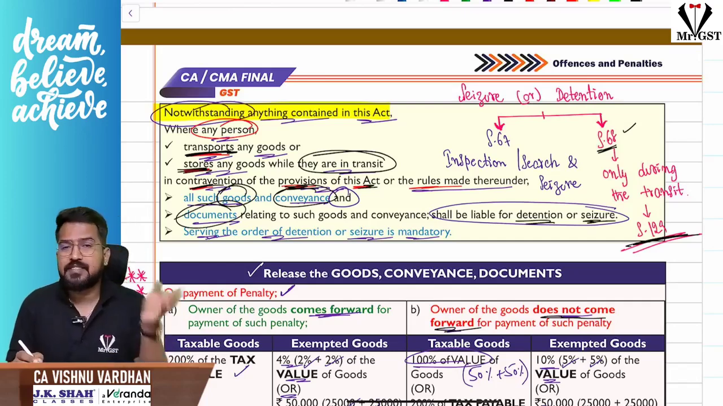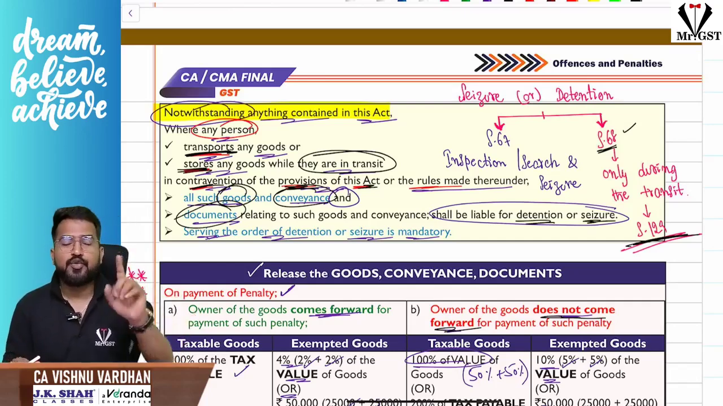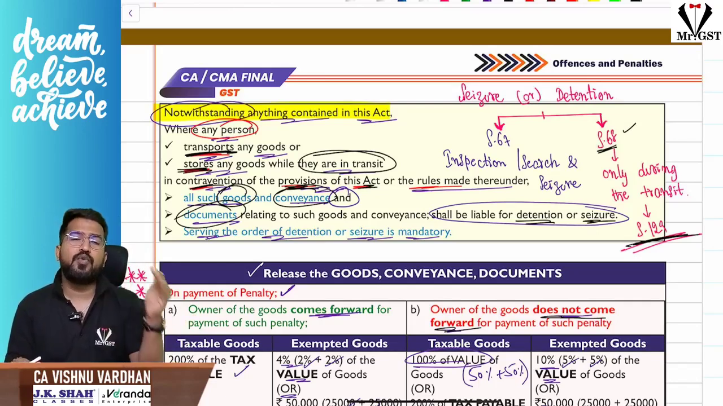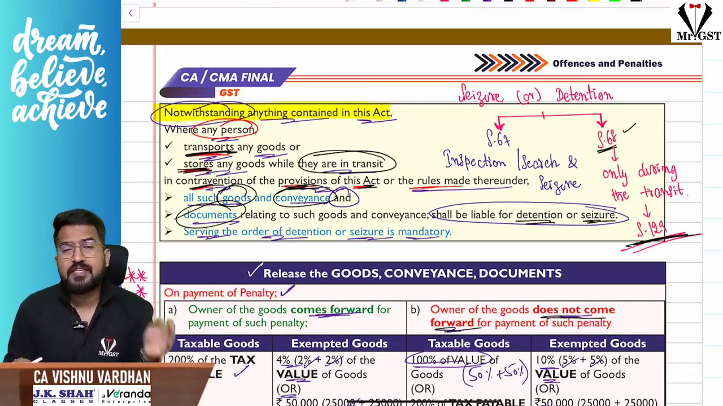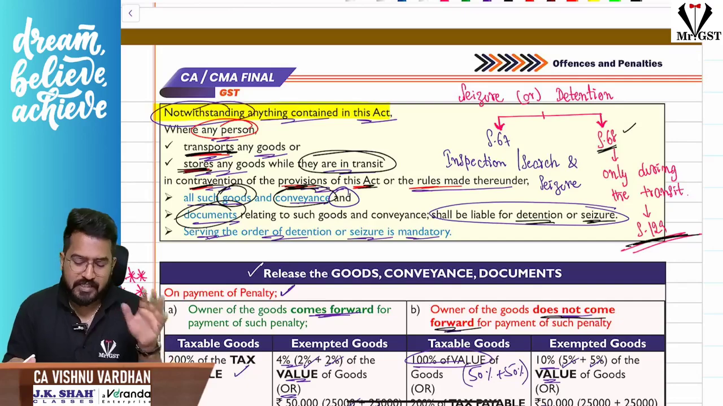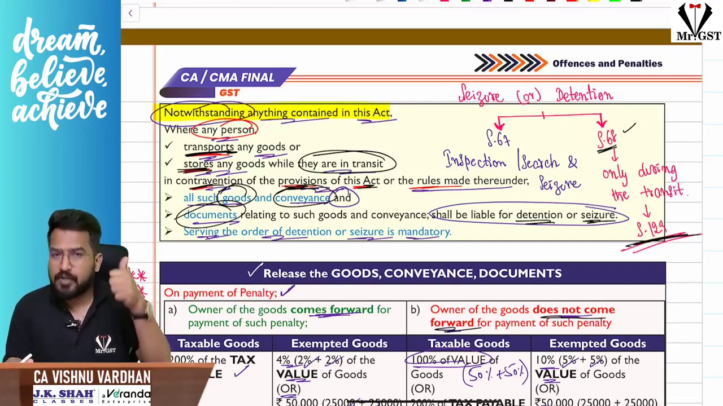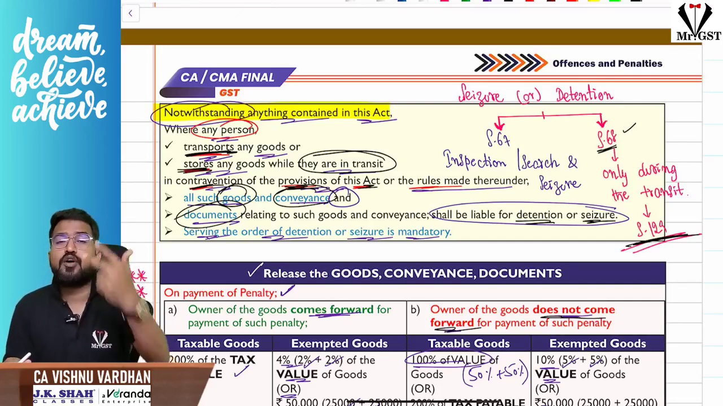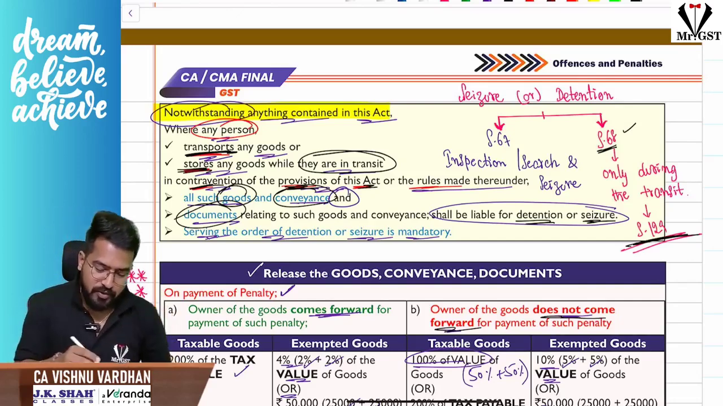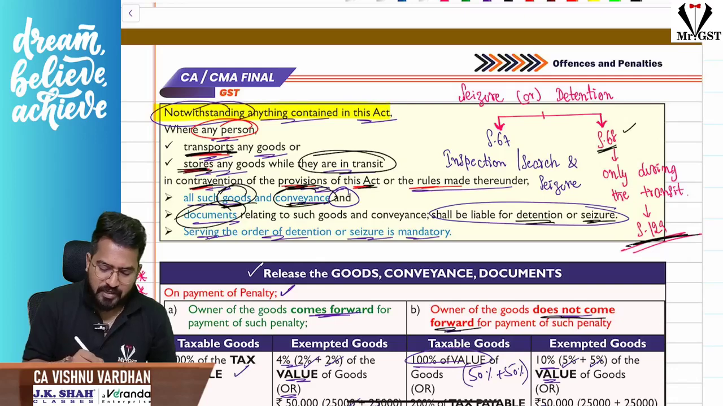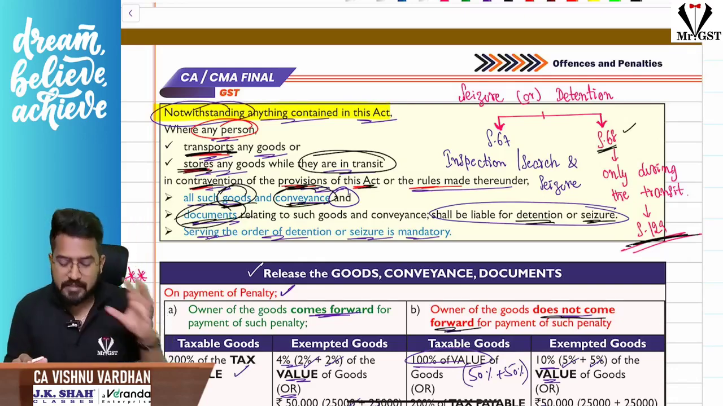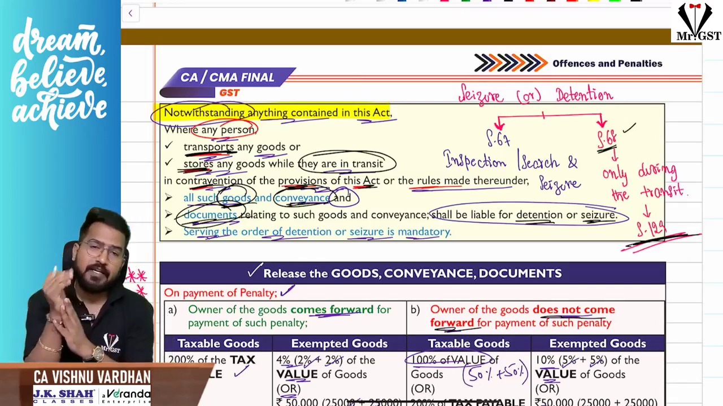Detention or seizure, as the case may be. Okay, so the section 129 penalty will come into picture only when goods are in transit or stored during transit. And please understand, seizure or detention can happen for the goods, for the conveyances, or even for the documents also. That is what we have seen. So it can be for goods, conveyances, or documents. These can happen.